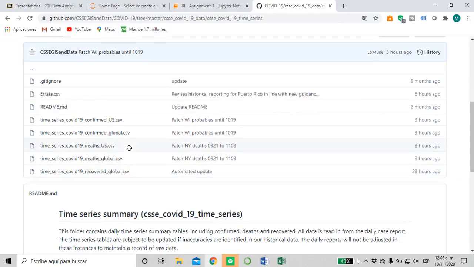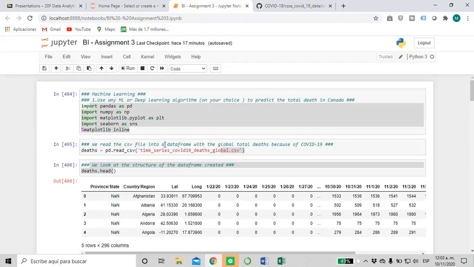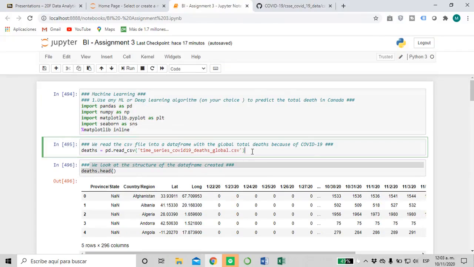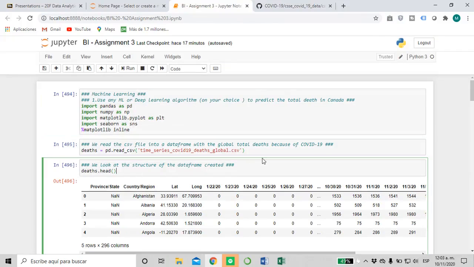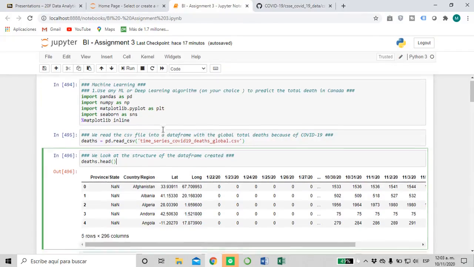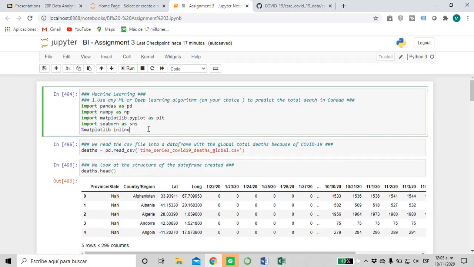The first thing that we have to do, obviously, is to clean the data and arrange the data to use what we need. So I'm going to show you. This is my Jupyter notebook, and here we have all the code that we use. We're going to start answering question number 1: predict the total debts in Canada.